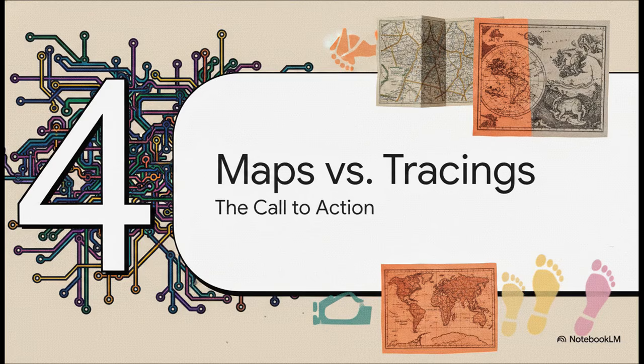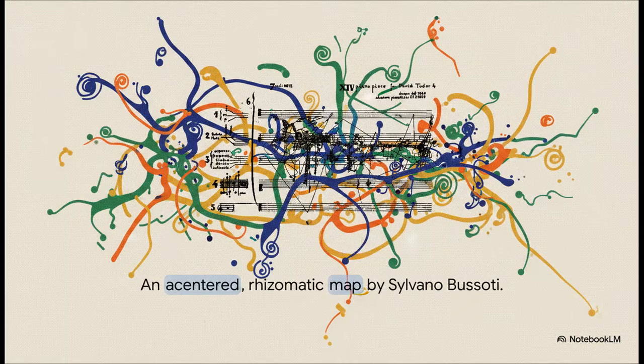Section 4. Maps versus tracings. This brings us to principles 5 and 6, cartography and decalcomania. And honestly, these serve as the ultimate practical call to action. This is where the philosophy meets your everyday life. Just look at this abstract piano score by Silvano Bussotti. It brilliantly illustrates what an acentered rhizomatic map looks like compared to the rigid traditional tree structure of standard sheet music. It's wild, right? It has multiple entryways, it connects completely disparate points, and it actively invites the performer to experiment rather than just mechanically tracing notes off a page.